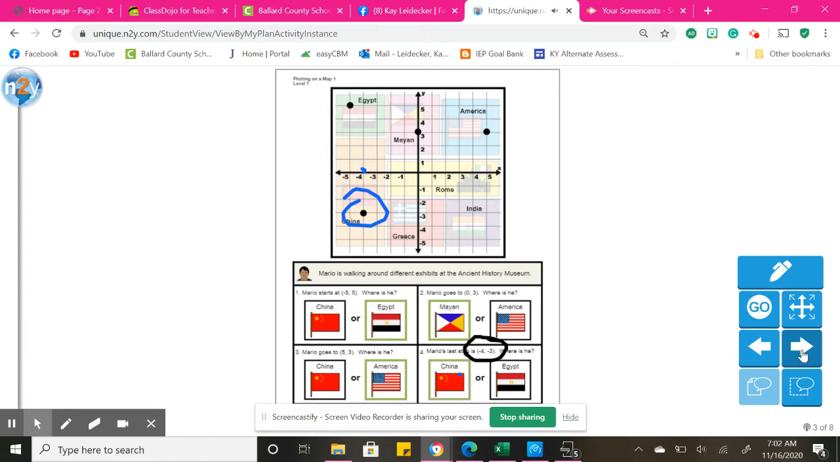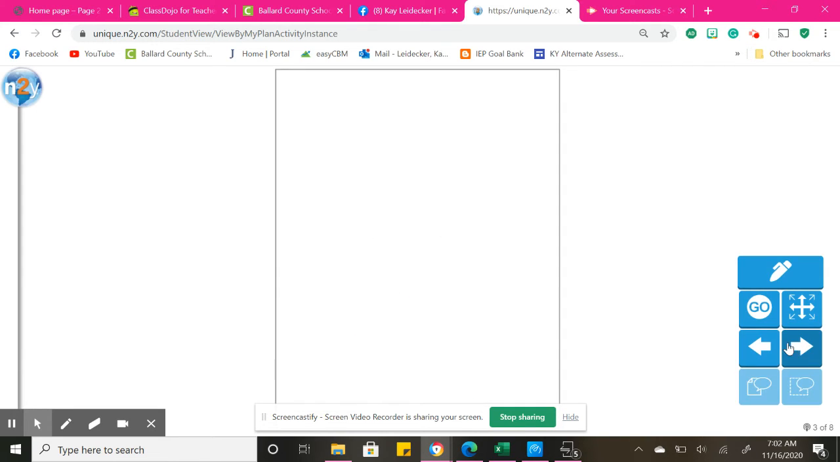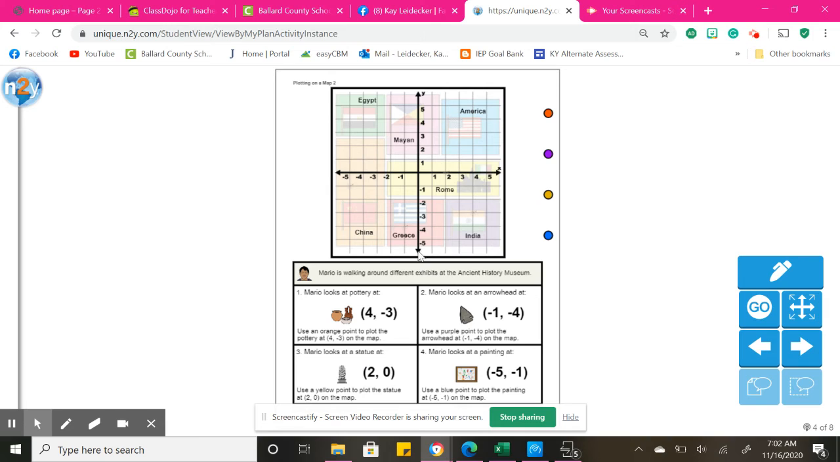All right. Next we have, so you will complete this again. This time you are plotting it. So I'll do the first one with you. Mario is walking around different exhibits at the Ancient History Museum. Mario looks at pottery at 4, -3. Use an orange point to plot the pottery for -3.